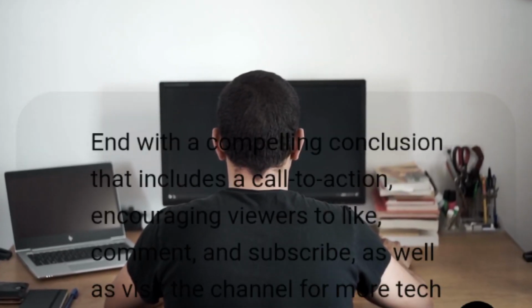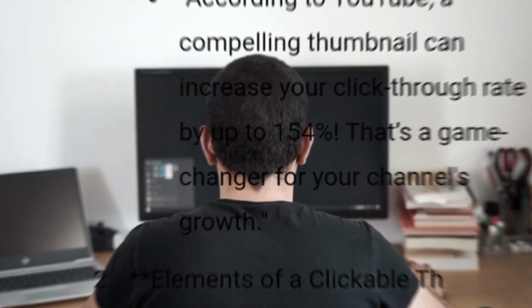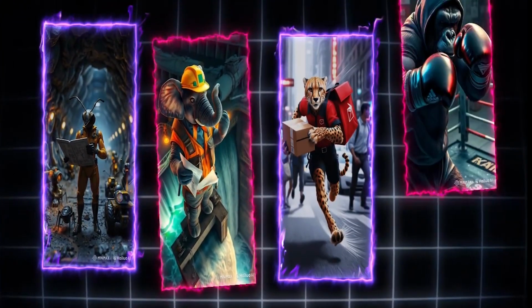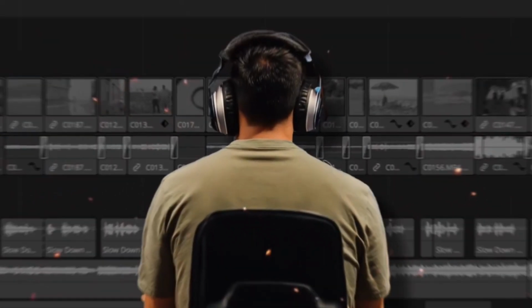The prompt is totally customizable, so you just need to replace the words in the brackets with your own style and your main animal. And tada, a list of different scenarios will be right in front of you. Now you just need to read out all of these ideas and put your brain to the test for a few seconds to pick a good video idea, because your video idea is what sets you apart from the competition.